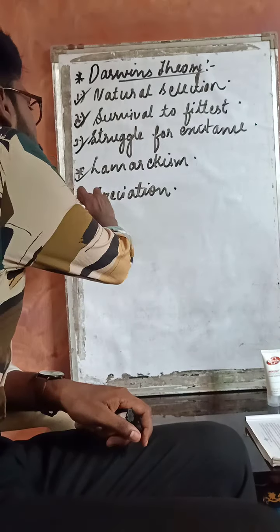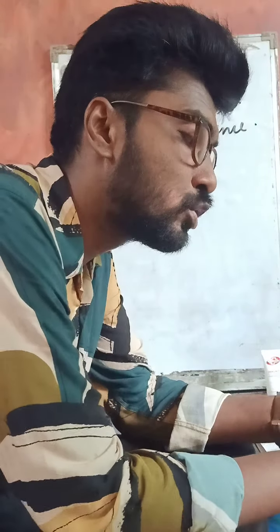And the last one, a small topic, is called speciation. We all know that living organisms have a wide diversity. Whether it is a plant, animal, or microorganism, we all belong to different species. The formation of a new species of a plant or an animal is a major result of evolution. What exactly is a species? A species is a group of living organisms which produces fertile individuals through reproduction. So the formation of a species generally requires some factors.